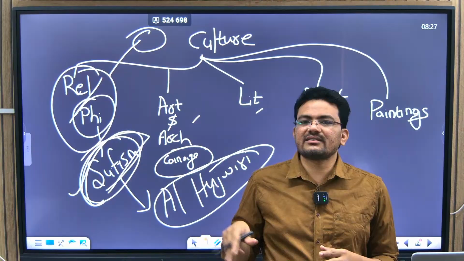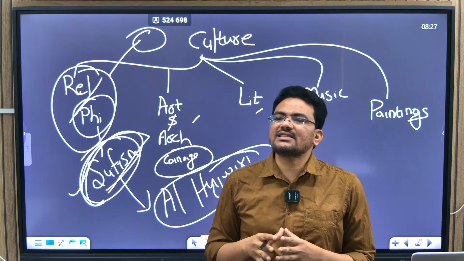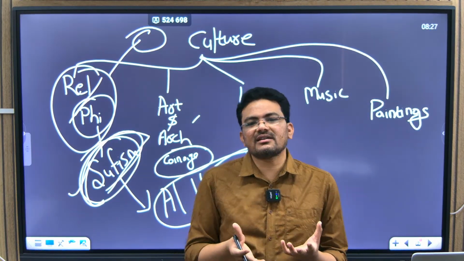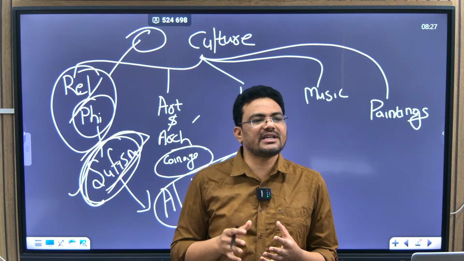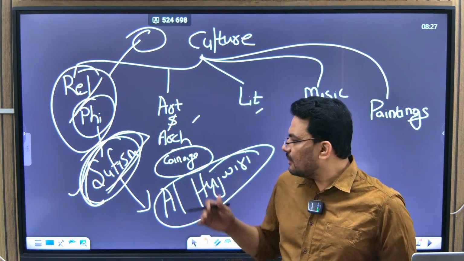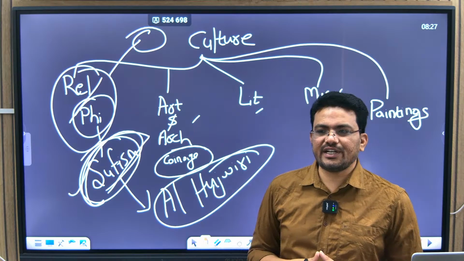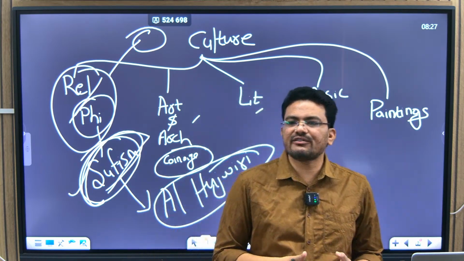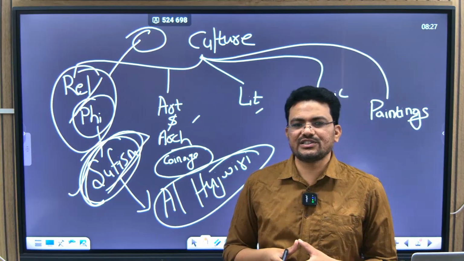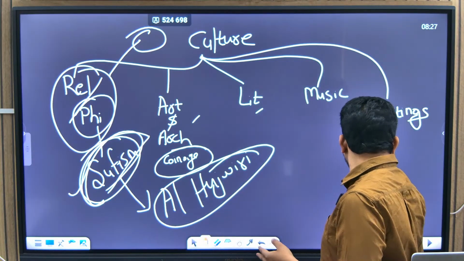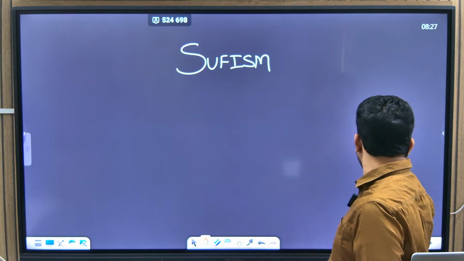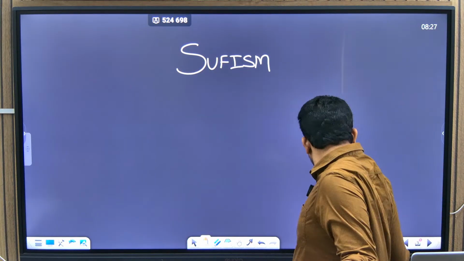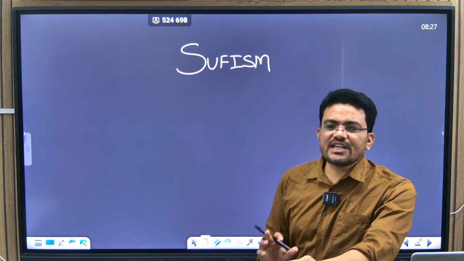Now this separate trading class wanted a separate belief system where a kind of equality can be created. So as a result, the Bhakti tradition has emerged in India. So from outside we have got Sufism, and within India we have developed the Bhakti religion. Now we will see about them in somewhat detail. Okay, Sufism. Firstly, we will see the features of Sufism.